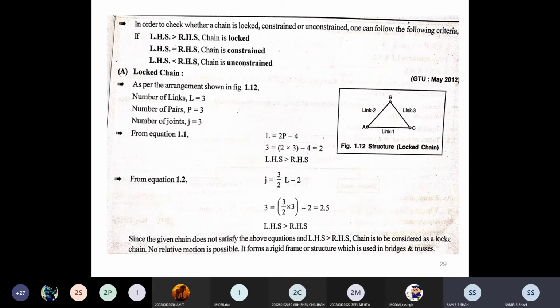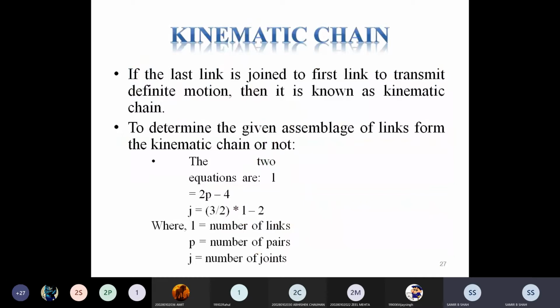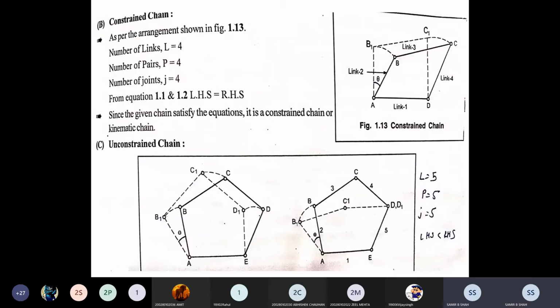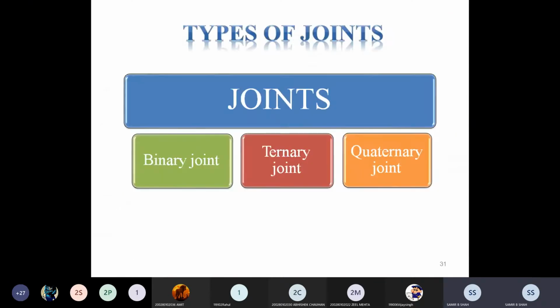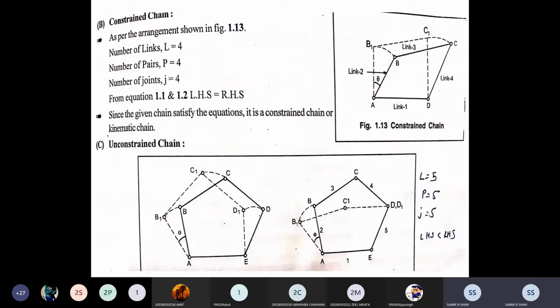After that, we discussed when it may be considered a lock chain, constraint chain, or unconstrained chain. In L is equal to P minus 4, if it is equal, then it is called a constraint chain. If greater than, then it is called a lock chain, and if less than, then it is called an unconstrained chain. Based on that, I provided some examples, and based on those examples, we proved when the chain is considered a lock chain, unconstrained chain, or constraint chain.